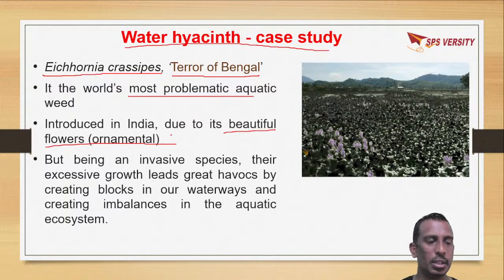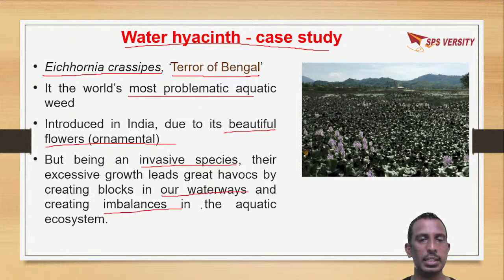As it is an invasive species, there is no predator, so they grow excessively. As they grow in water, they cause blocks in the waterways, creating imbalance in the aquatic ecosystem. Imbalance in the aquatic ecosystem means due to excessive growth of water hyacinth, the dissolved oxygen will be decreased. DO is reduced in the water.